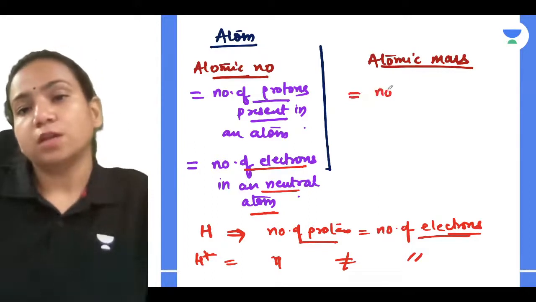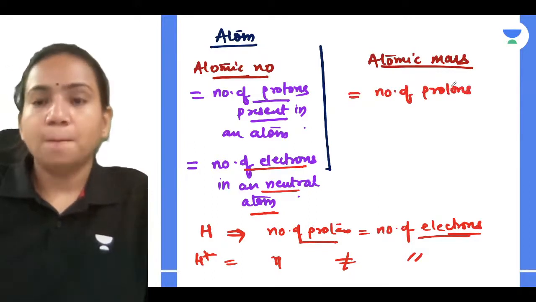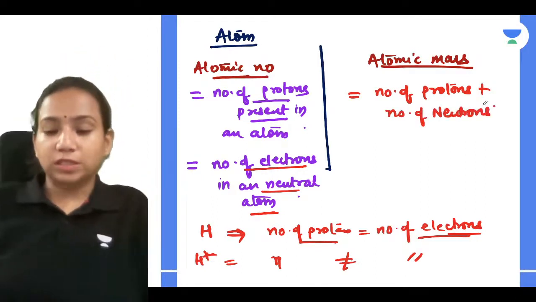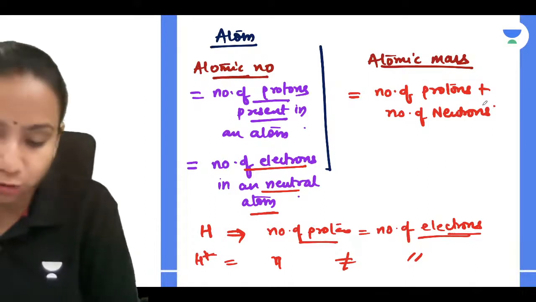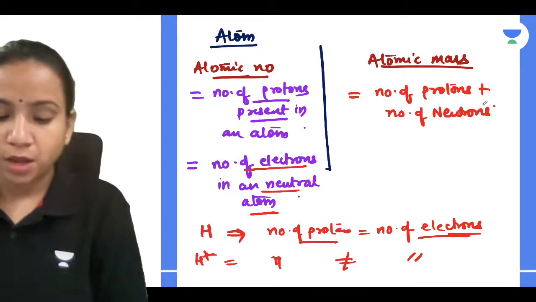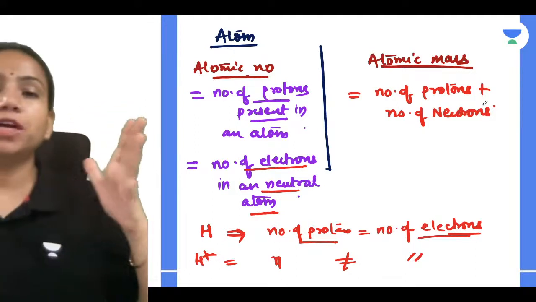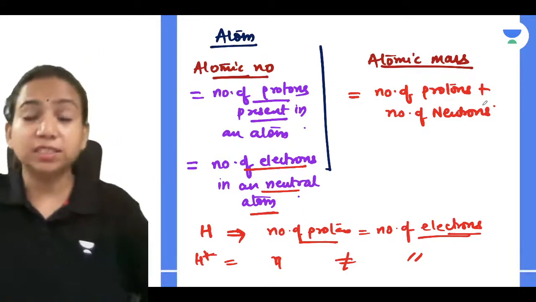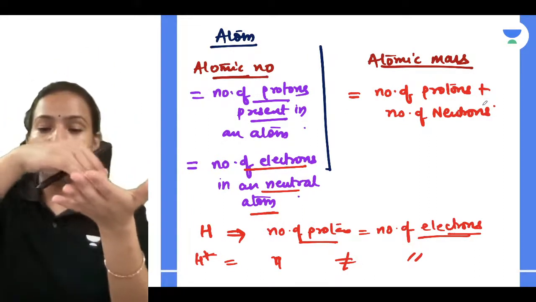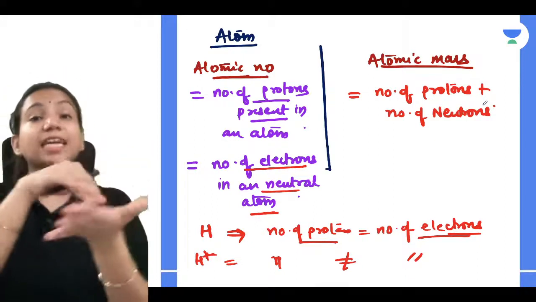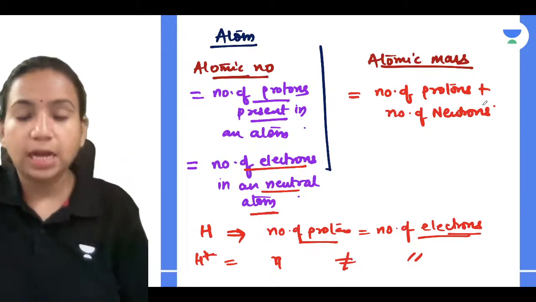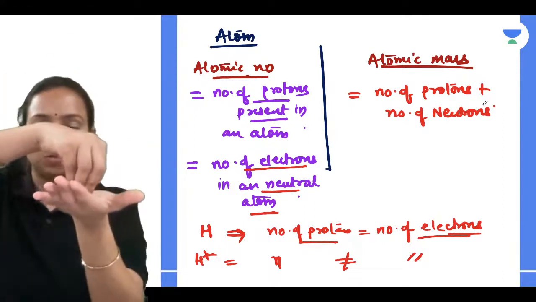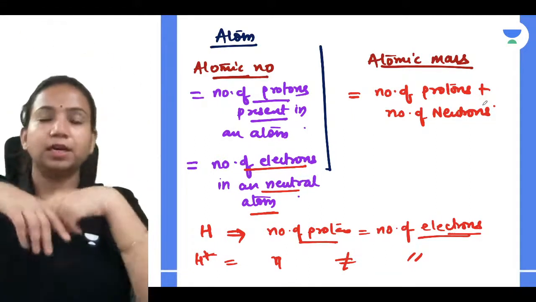It is equal to the number of protons plus number of neutrons present in an atom. Now what is the reason that it is equal to number of protons and neutrons? Very simple, guys. When we tried to get to know the mass of an atom, we found that most of the mass of an atom is concentrated at the center of an atom. It's a very simple example you can relate. Say you have a steel plate, and on the steel plate you keep an iron ball at the center.